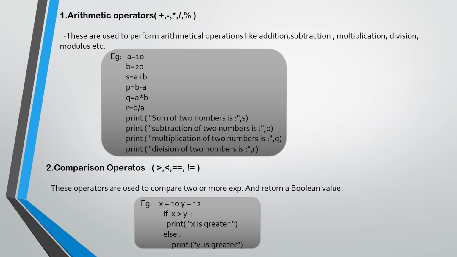Second one is the comparison operator. These operators are used to compare two or more operands and return a boolean value. For example, x = 10 and y = 12. If x is greater than y, then x is greater, or else y is greater.